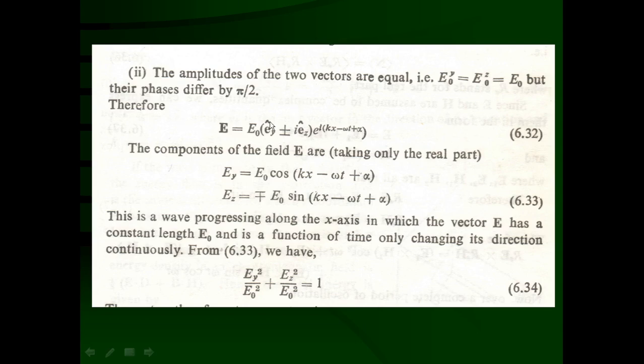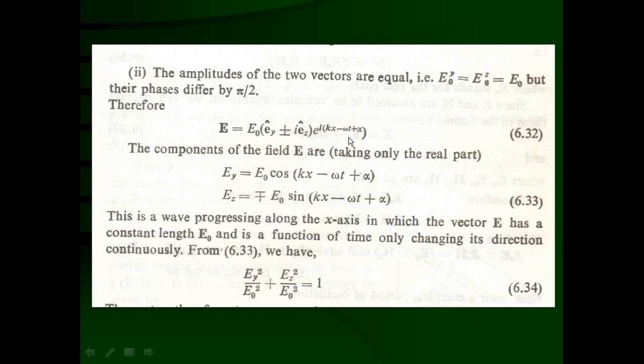Now we are taking the real part of this equation, so the Ey component is equal to E0 into the unit vector, and the real part is cos(kx minus omega t plus alpha). So we can say that Ey is equal to E0 cos(kx minus omega t plus alpha). Similarly, what will be the real part for this one?